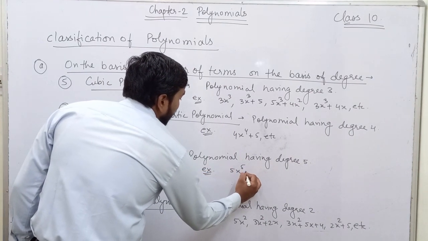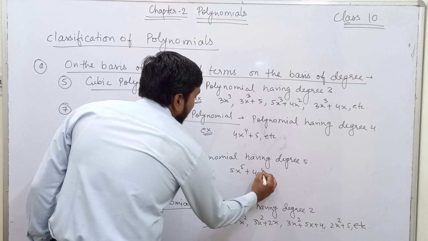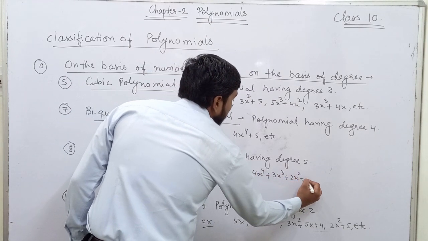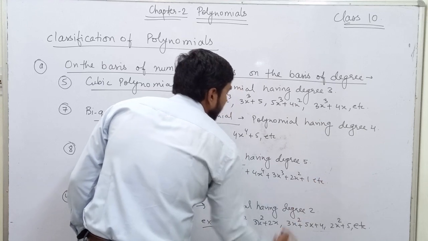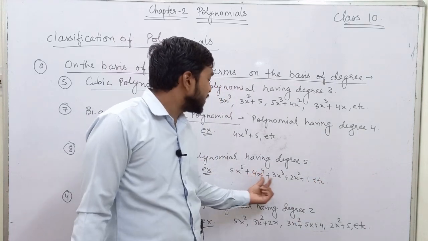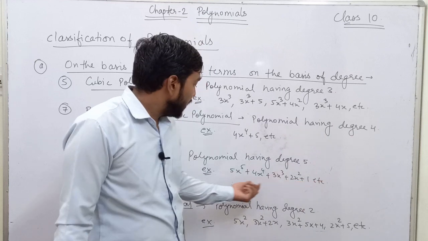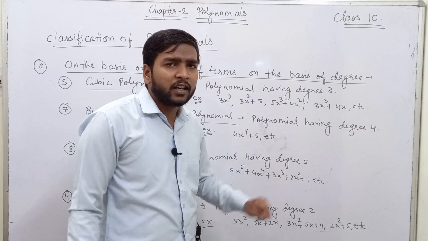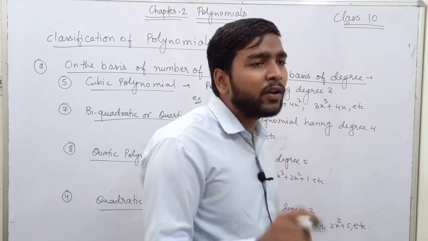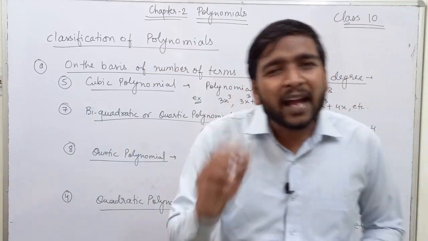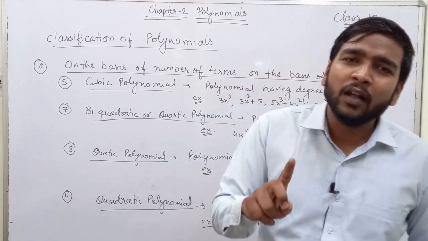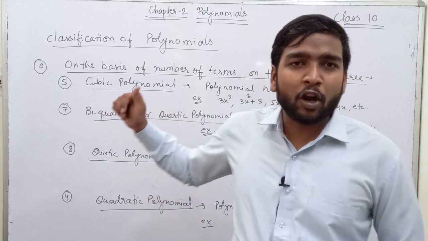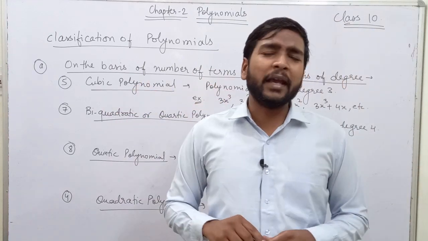For example, you can write on your own. I will write 5x power 5 plus 4x power 4 plus 3x cube plus 2x square plus 1, etc. Any of these terms can be missing. It is possible that there is absence of 4x power 4 or any of these terms. The only thing to note is what is the highest power of the expression. The highest power of the expression will determine the degree of the polynomial, and we will classify the polynomial based upon the degree only.